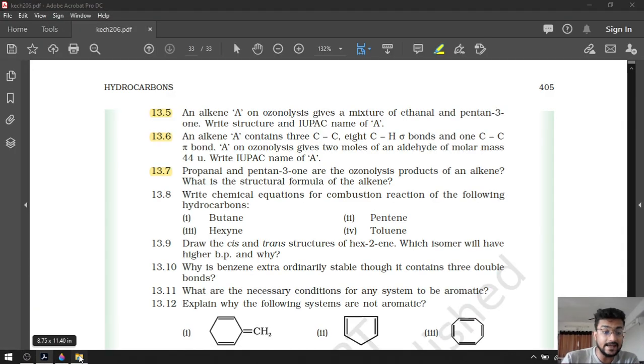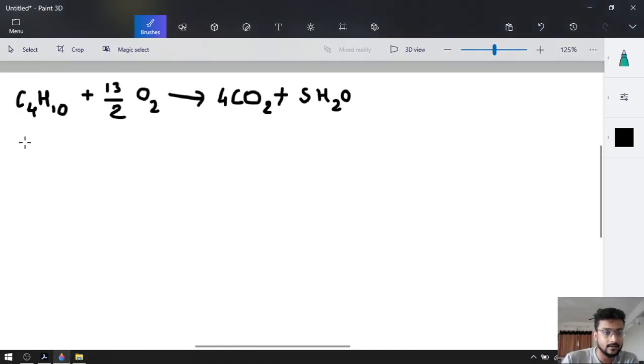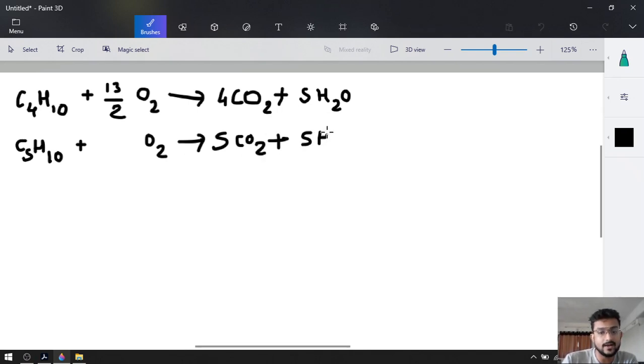After that, pentene. Pentene is C5H10, again reacting with O2. If 5 carbons are there, 5 CO2 will be produced, and if 10 hydrogens are there, half the amount of water, so 5 H2O. Now calculate the oxygen: 5 into 2, 10 plus 5, 15. So O2 required will be 15 by 2.